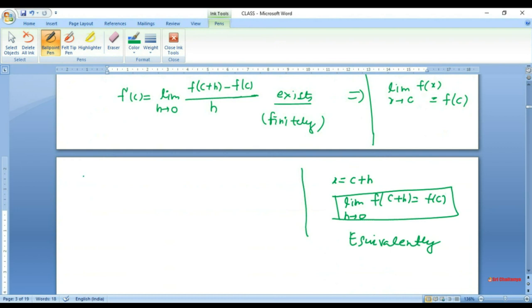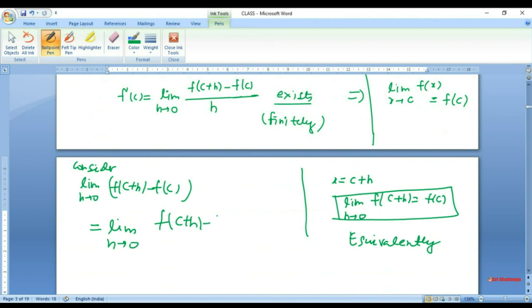Now, consider the limit of h tends to 0 of f of c plus h minus f of c. If you consider this limit, then I can write it as limit of h tends to 0 of (f of c plus h minus f of c) over h, times h.